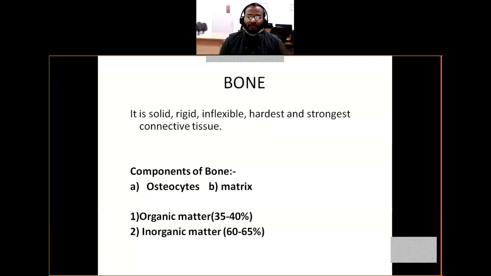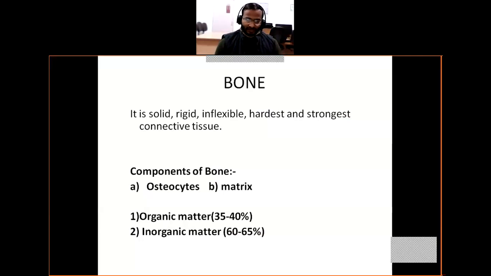The most abundant mineral is known as calcium phosphate. It is very important for it. These minerals, like phosphate, sulfate, carbonate, and fluorides of calcium and magnesium, provide hardness to bone.